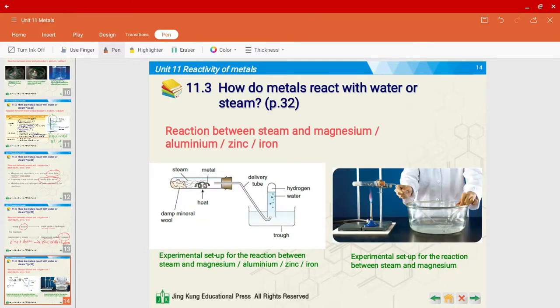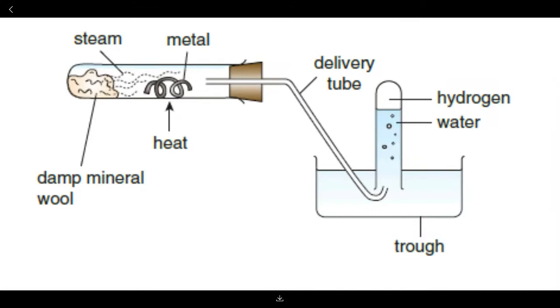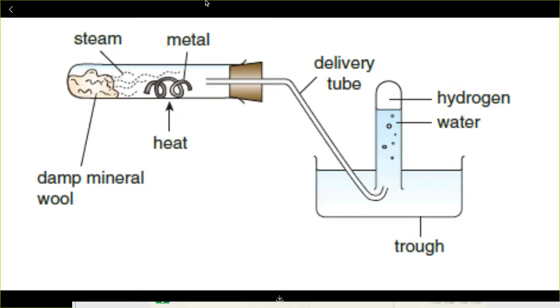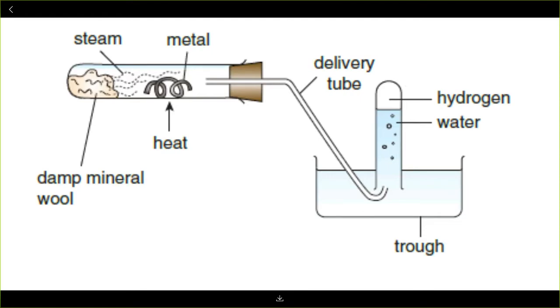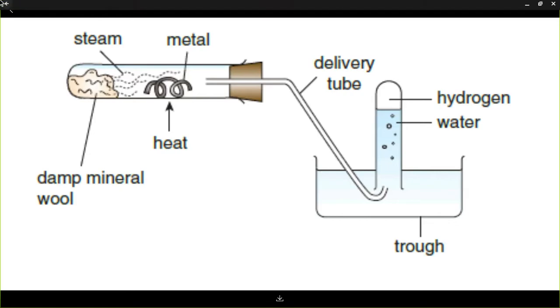All right, the experiment setup would look a bit different. So if the question asks you to draw the reaction of these metals with steam, this is what it will look like. You have a metal over here in the middle, and then there is steam being provided on the left. You have a delivery tube because you want to collect the hydrogen gas in the test tube over here. Of course, there will be a metal oxide being formed as well, but mainly this is done in the school lab, so it's a bit simplified over here.